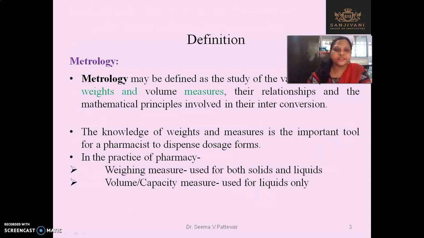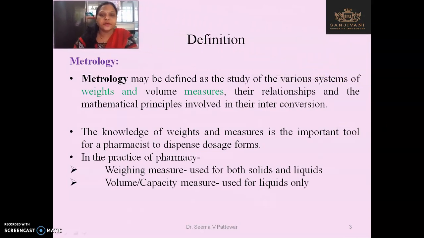Metrology is defined as the study of various systems of weights and volume measures, their relationship and the mathematical principles involved in their interconversion. Now we will see the exact meaning of this definition. Metrology may be defined as the study of various systems. So actually there are two systems, imperial system and metric system. So that is the study.